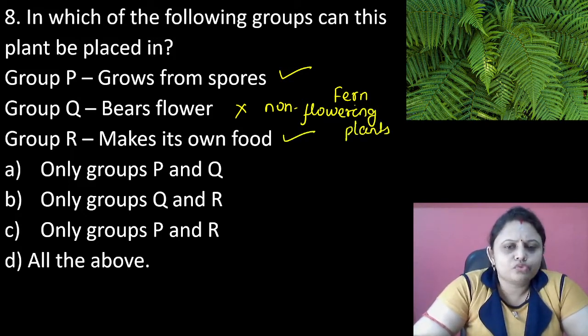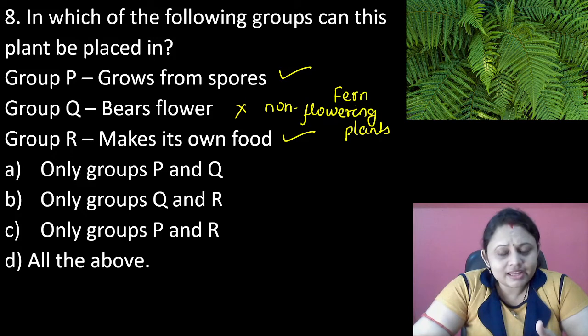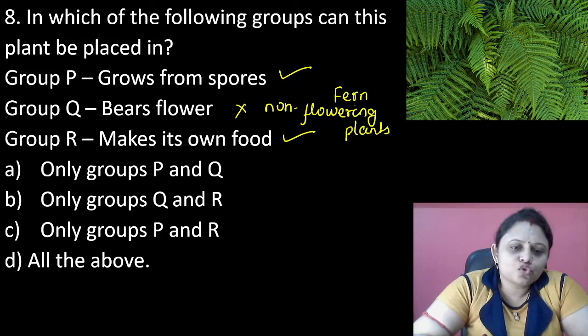Makes its own food. Yes, ferns make their own food. So which two options are present? It means we can keep this plant in group P and also in group R. So the correct option is group P and R.